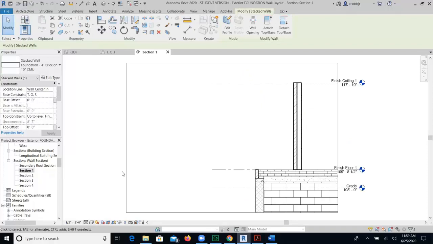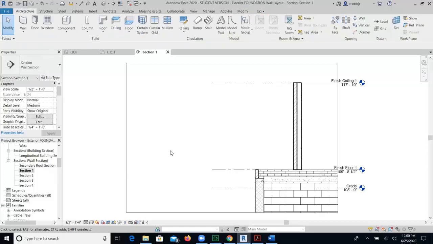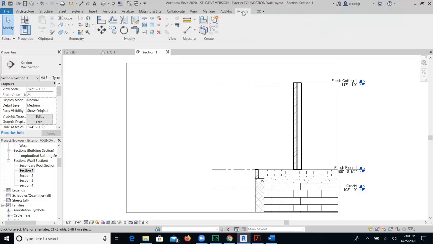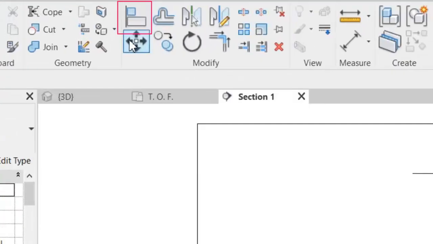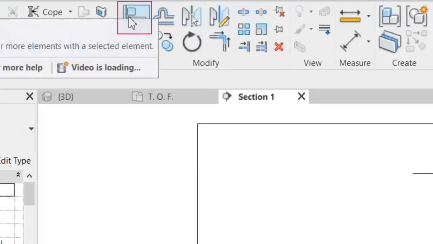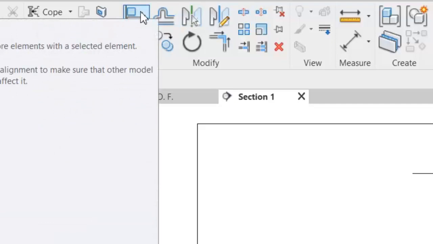This will open up a section view of the walls. In order to align the foundation wall with the exterior wall, we will need to select Modify. In the Modify section of the ribbon, you will need to select the Align tool.